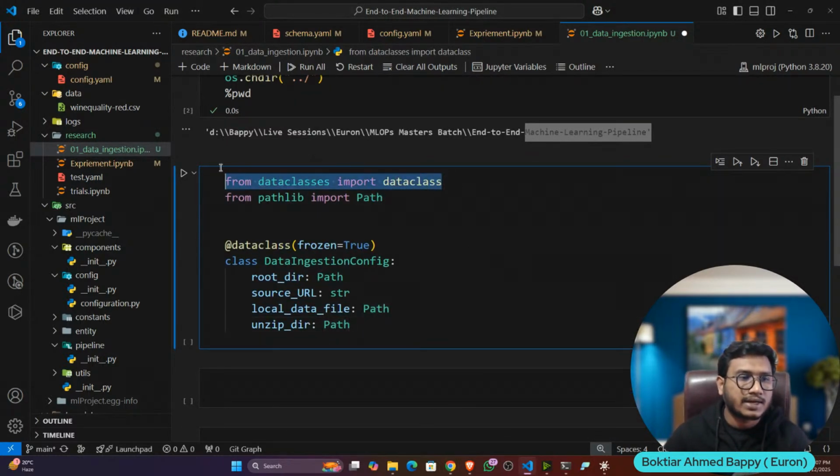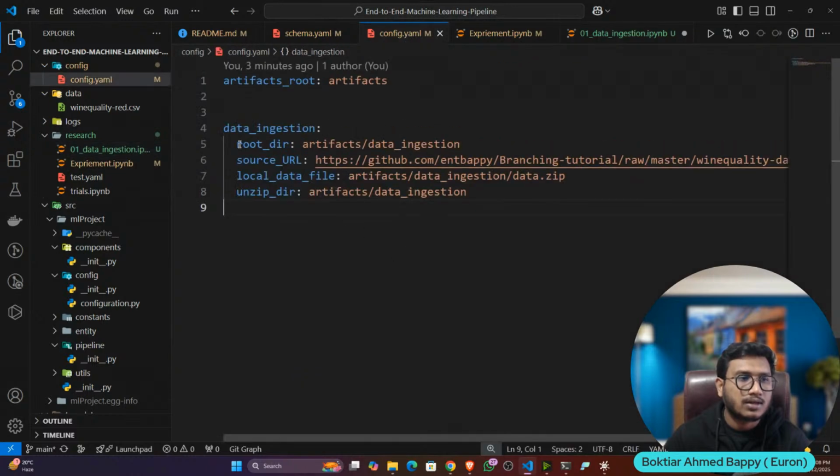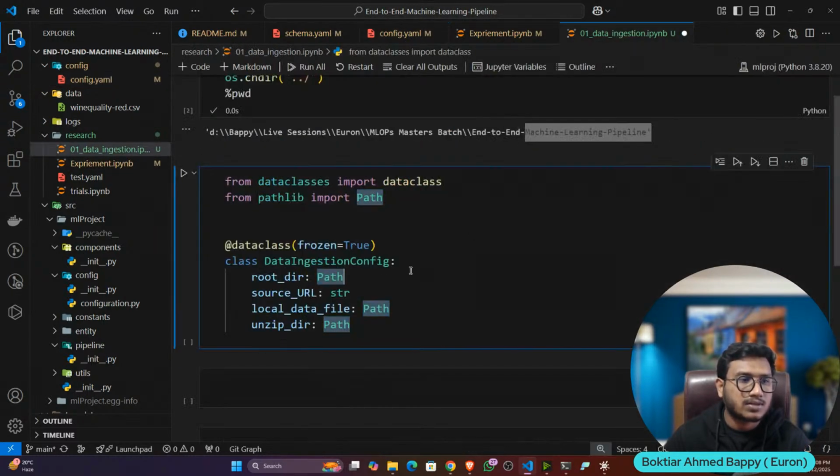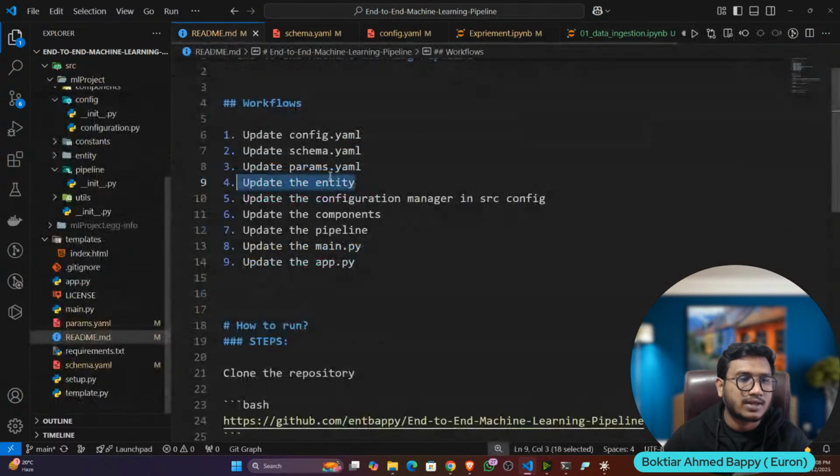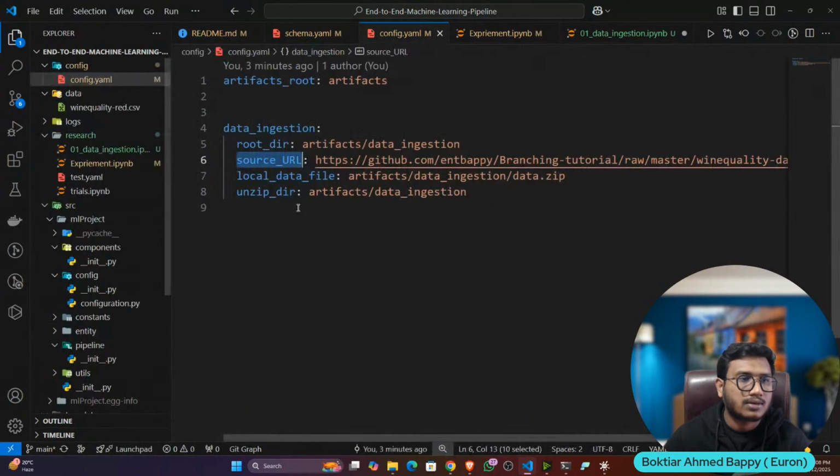Now here I'm using a data class. There is a package called dataclasses, and I'm importing dataclass, and I'm also using Path. Why Path? Because you can see this variable type should be the Path type. If I open my config.yaml, the root directory is a path. Source URL is a string; I'm not defining it as a path. Then I have the local data file, which is a path, and the unzip directory, which is a path.